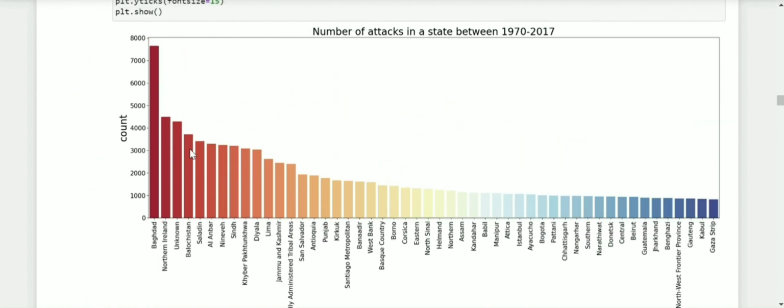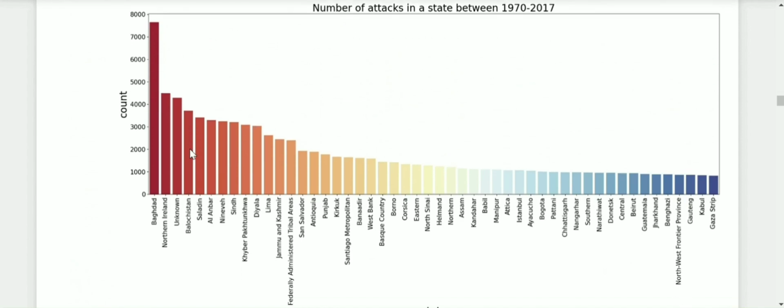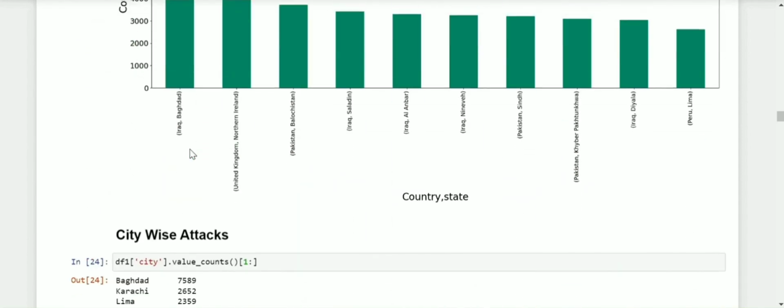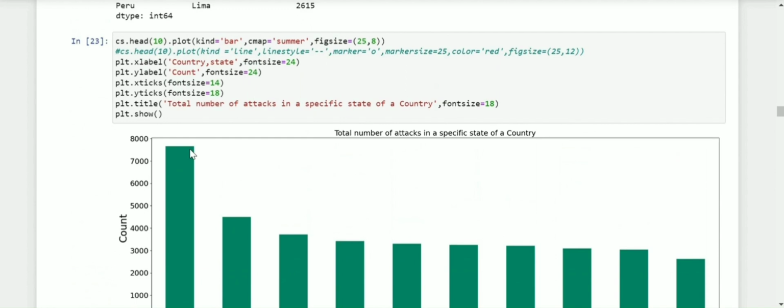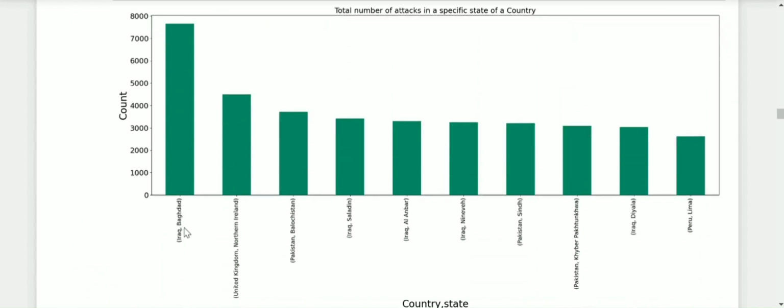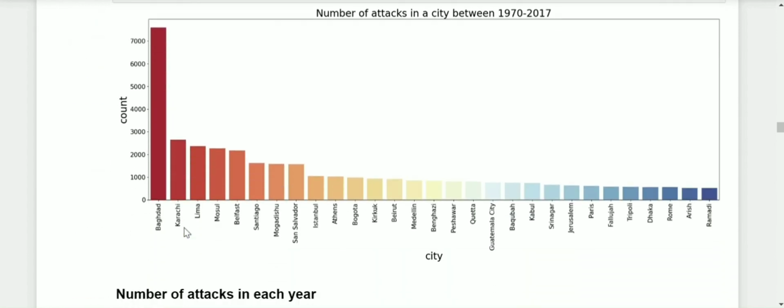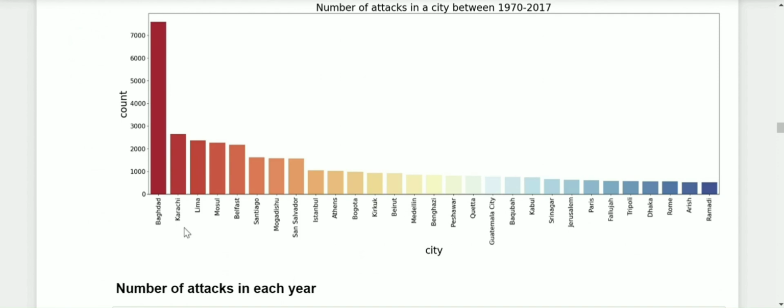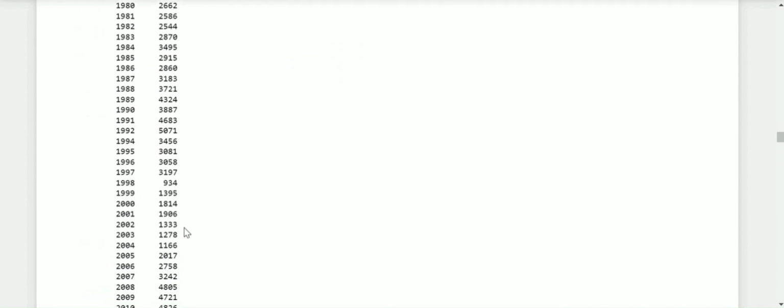And this plot relates to the number of attacks in a state, followed by a specific state of a country, which indicates that the state of Baghdad in Iraq had suffered the most number of attacks. This graph shows the number of attacks in a city,